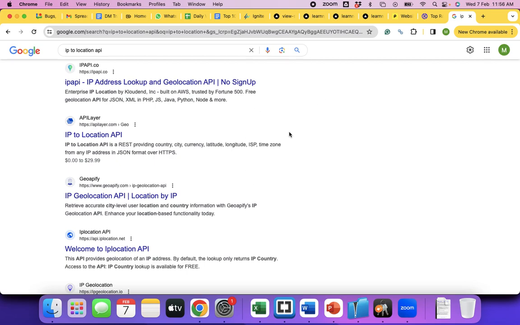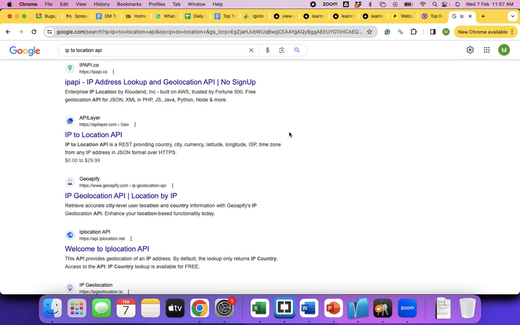So we can code it: if the person is from USA, show it in dollars. If the person is from Australia, show it in Australian dollars. Are you all getting it? Yes, sir. So this way the experience is going to be better, correct? A person who is coming from USA, if he sees INR, he will quickly close it. If you want to retain him and let him explore further, you have to show the details in his respective currencies or languages sometimes.